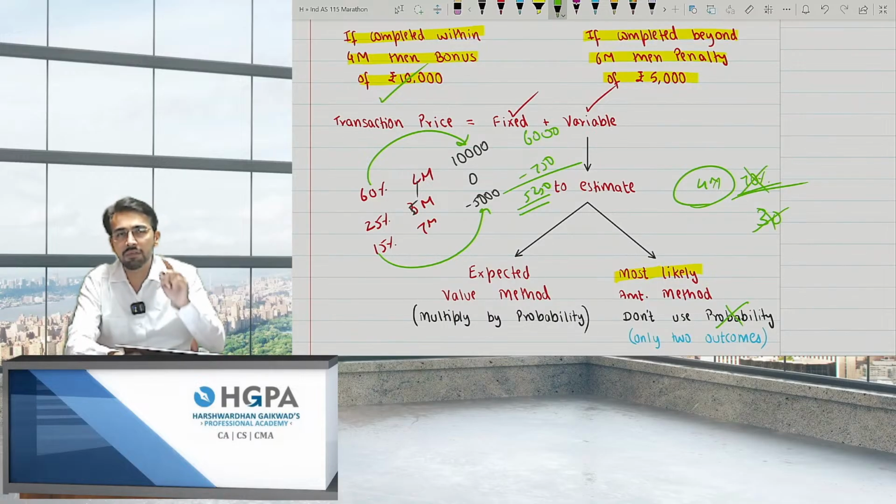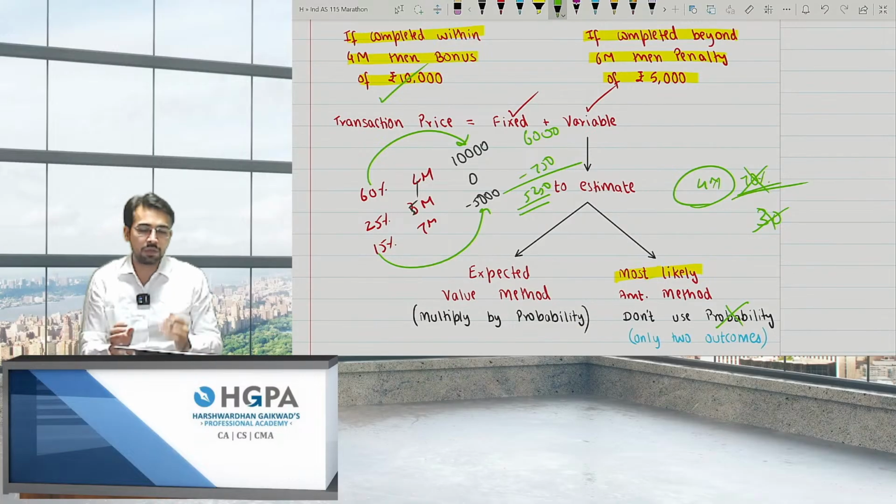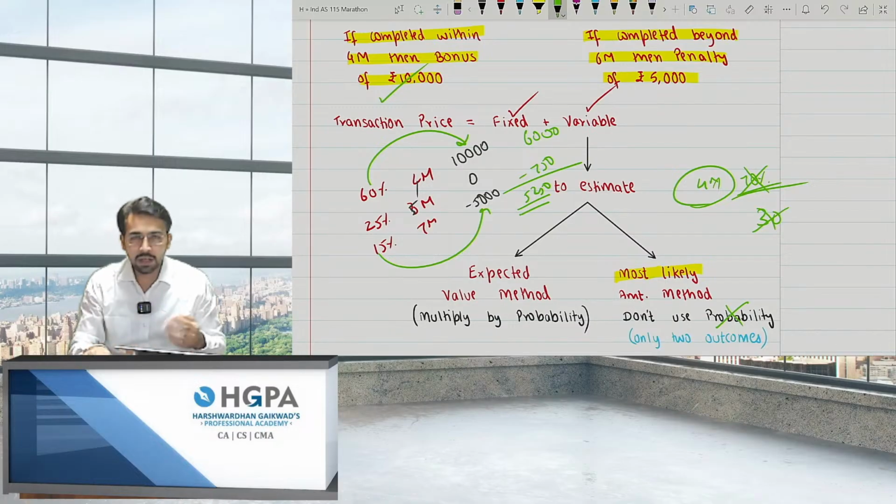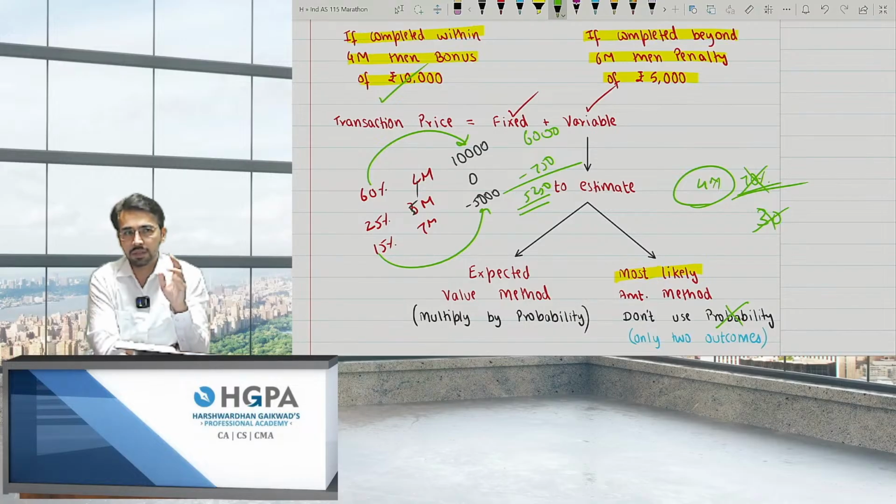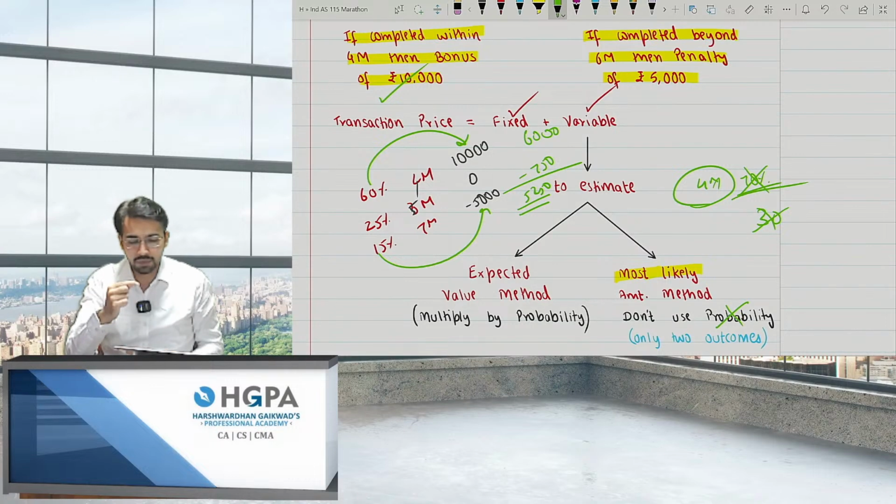The most likely amount: will you complete in 4 months? The answer is yes. The most likely amount is that you will complete in 4 months, right? So at that point of time, I'll add the entire 10,000 to the amount. So basically, when to use which method? How will you check? If there are only 2 outcomes, we'll take the most likely, and we'll not use any probability. I'll take the entire 10,000. But if there is any probability, at that time I just need to multiply with the probability.